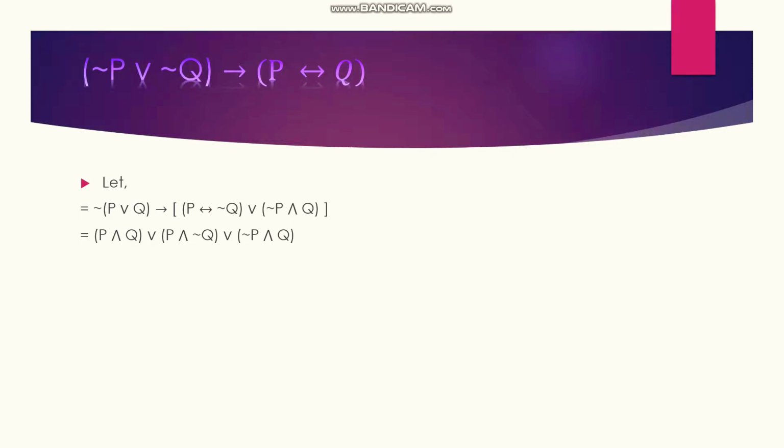Sorry, here in this example we use the definition of implication. Here you see implication. So from this we get this.